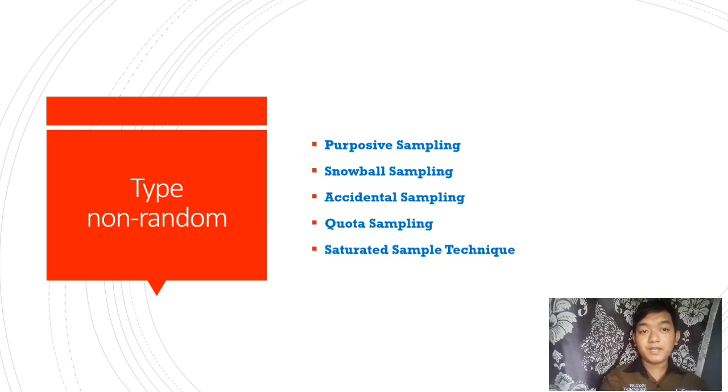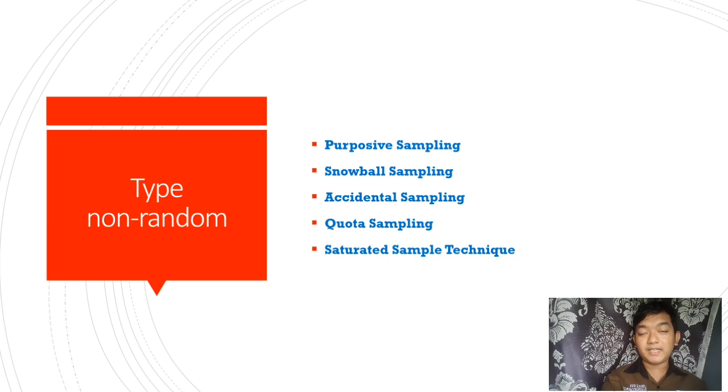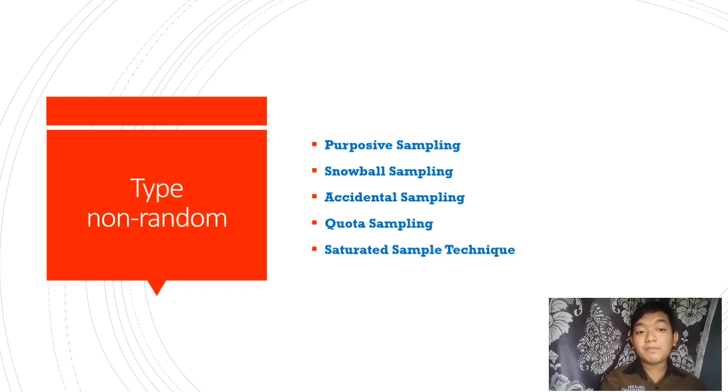And number 4 is quota sampling. This sampling technique takes the number of samples as much as the amount determined by the researcher. And the last is the saturated sampling technique. Saturated sampling is a sampling technique that takes all of the population as a sample, provided that the existing population is less than 30 people.